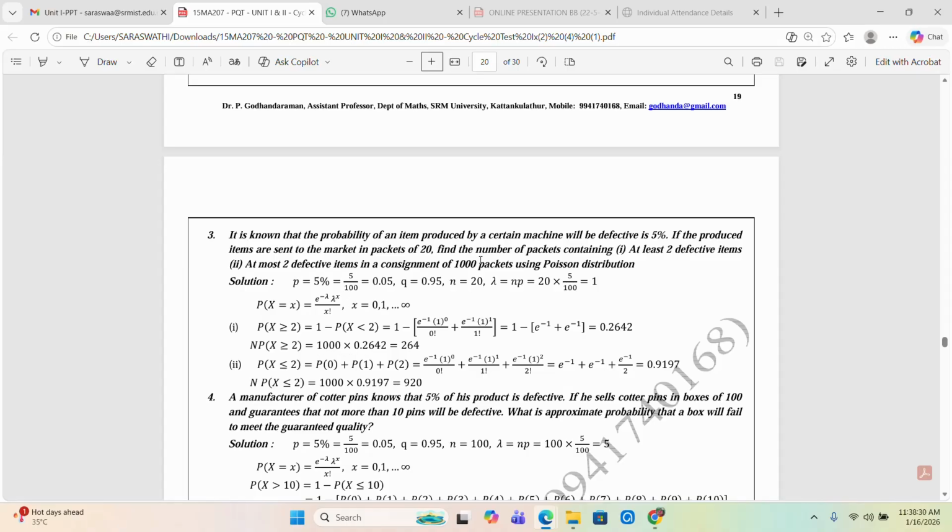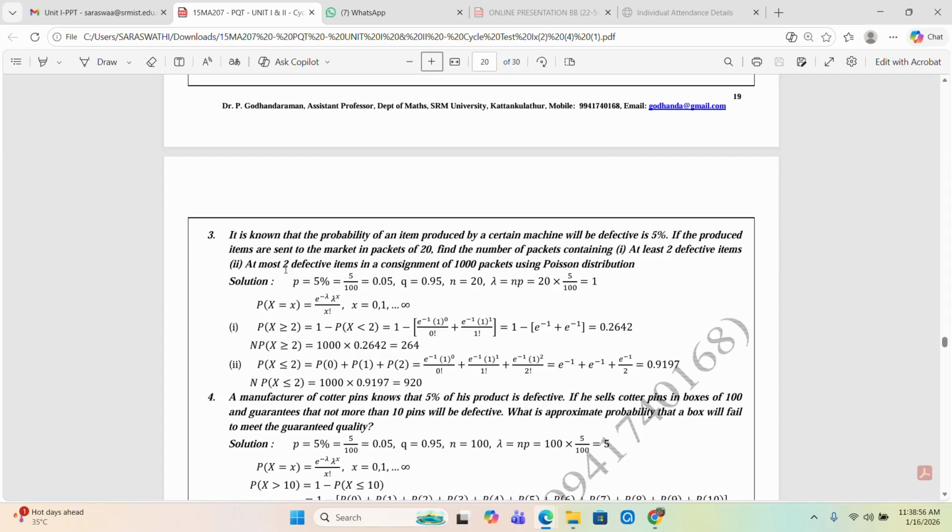Now, since the calculation is for 1000 packets, just multiply the result of P of x greater than or equal to 2 by 1000. So 0.2642 into 1000 is equal to 264.